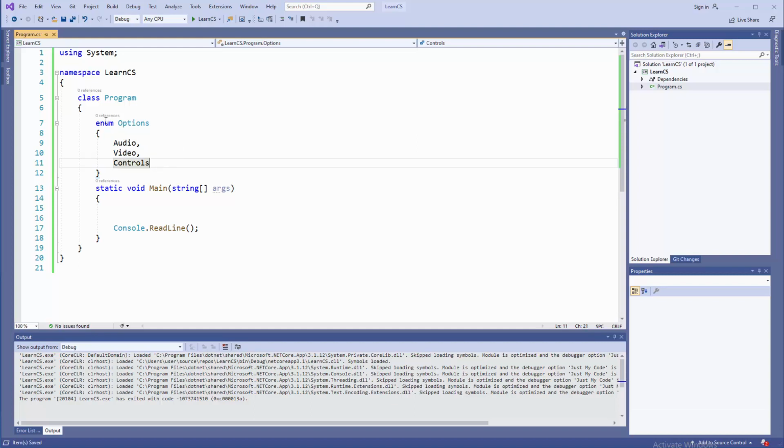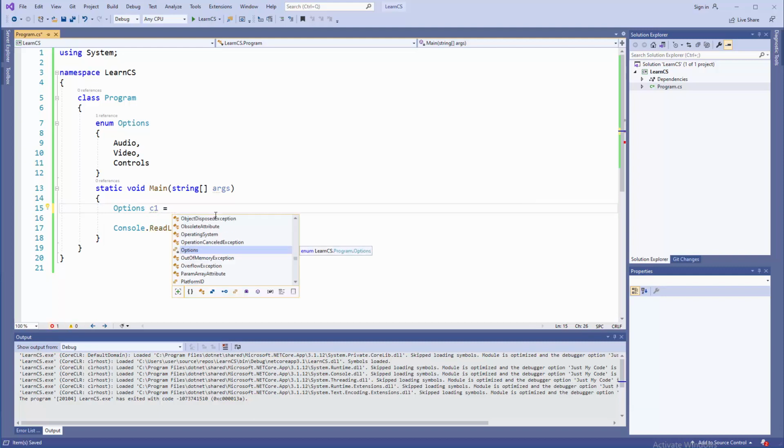Okay, so once we have this group of possible options, how are we going to set a specific choice down there? Well, what is the target here? What is the source? Options. Options. And let's name that thing that we have chosen, I don't know, C1, right? And here you don't need to say new. Just again, what is the enum? Options, and then dot, and what is the choice? In reality, let's say that's video. And here you don't need to say parentheses, just a semicolon will get the job done.